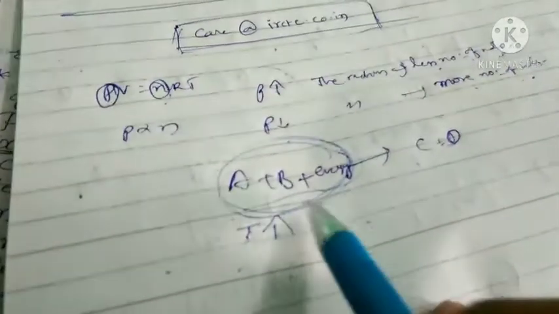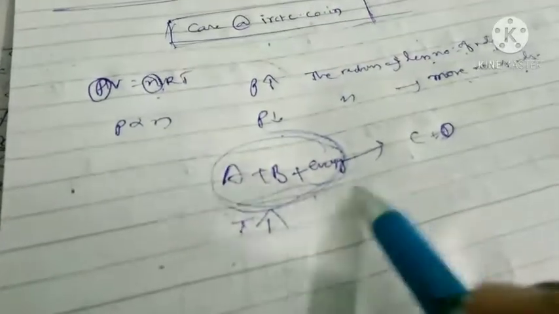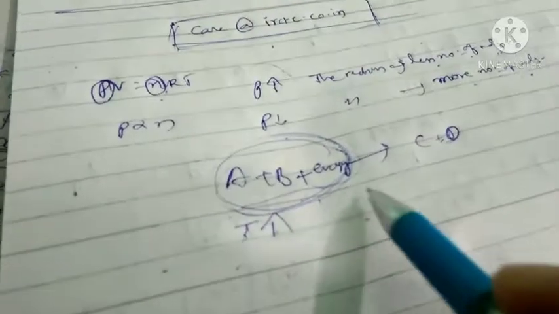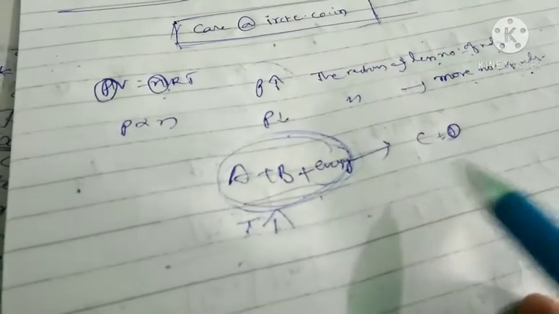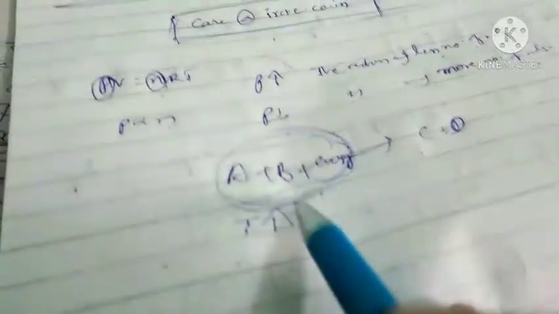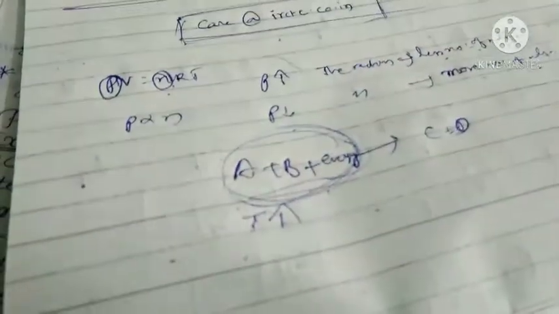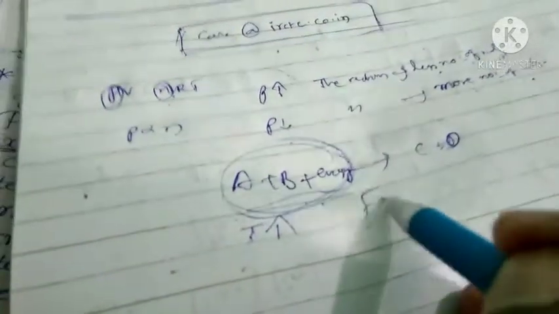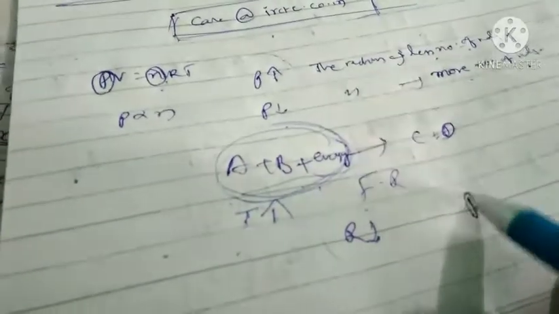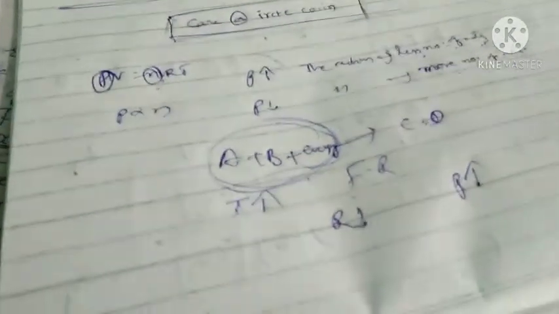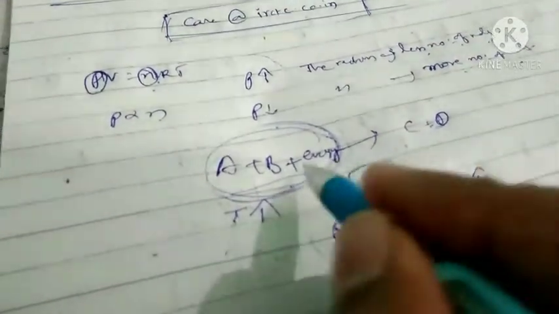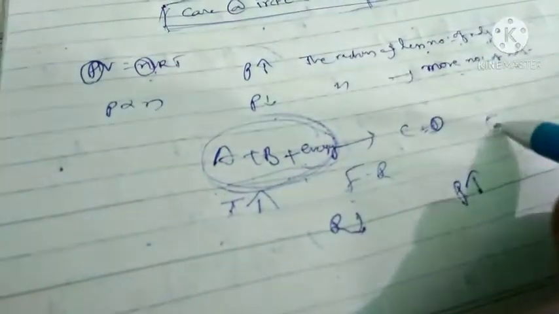Now, when will that reaction be in equilibrium? The reaction should move in the forward direction. Why should the reaction move in the forward direction? If it moves in the forward direction, then the reactants' concentration and amount decrease and the products' amount increases. So what is the point? Increasing temperature favors which reaction? The forward reaction, that is the endothermic reaction.